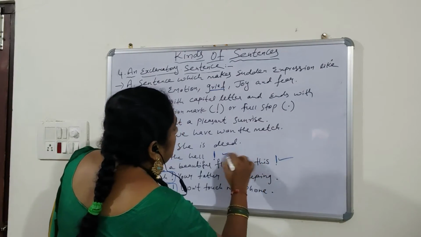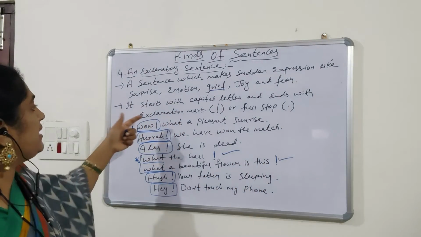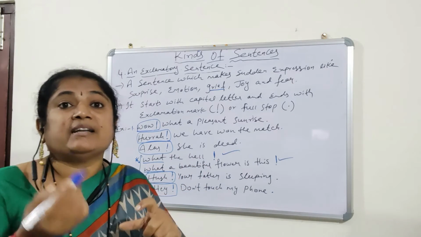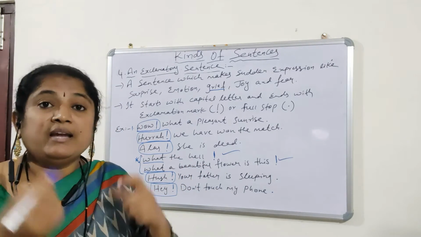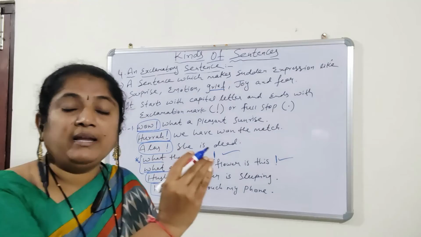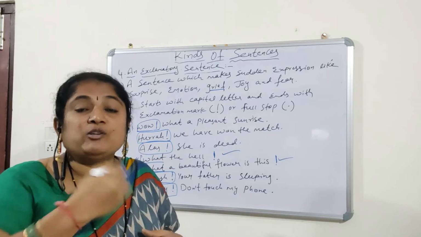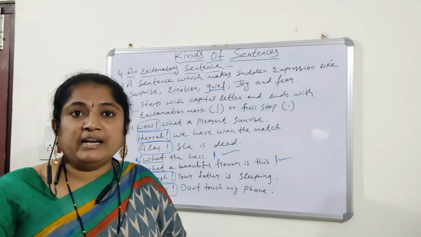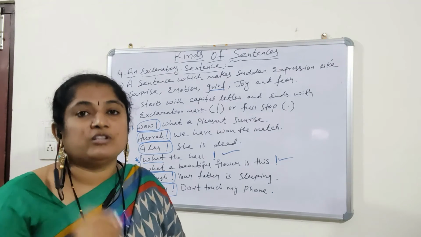Please just note them down. And whenever we are using a direct exclamatory word with the sudden expression of any emotion, at that time we have to use the exclamation mark after the exclamatory word, and in the last, at the end of the sentence, we have to put the full stop.